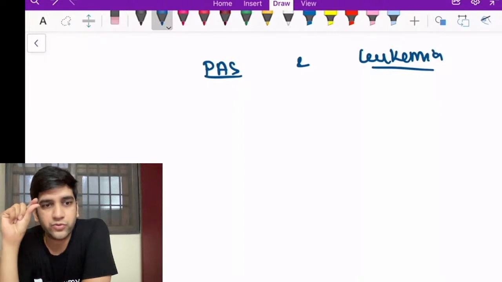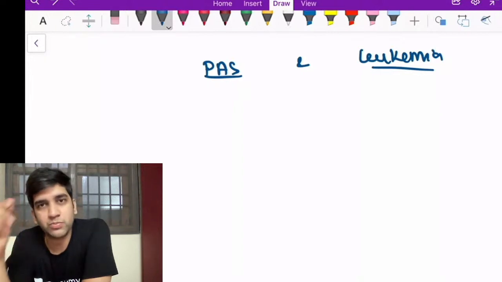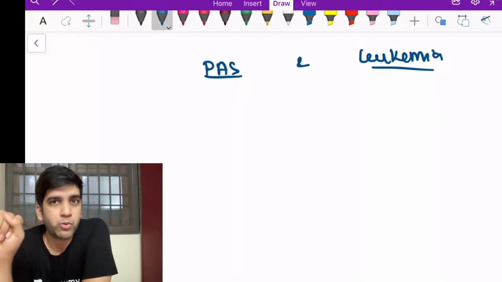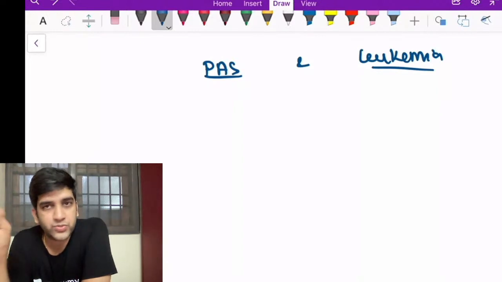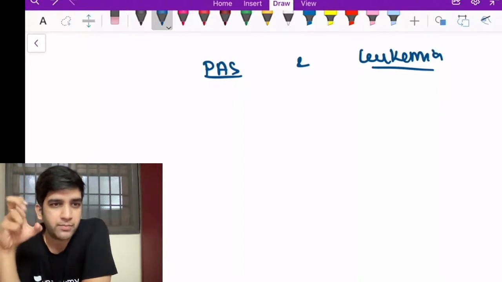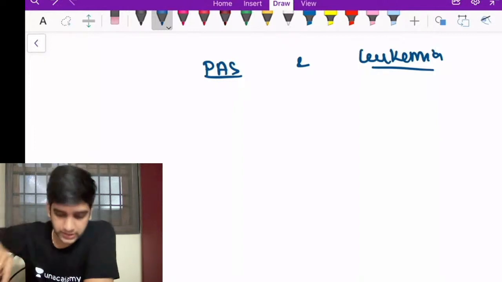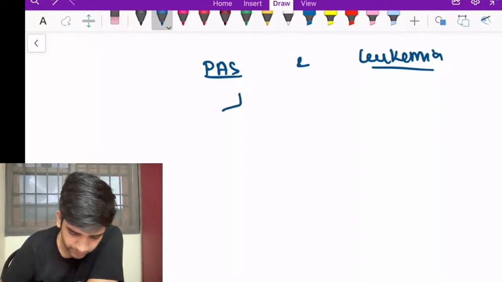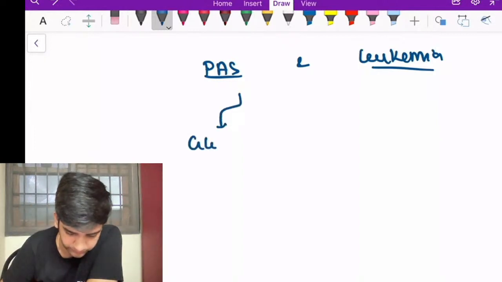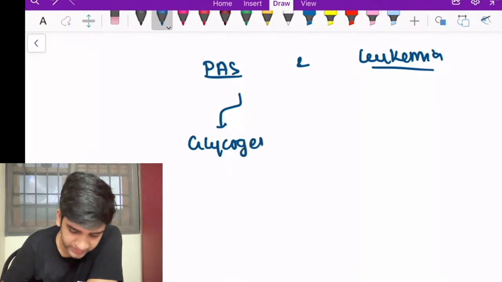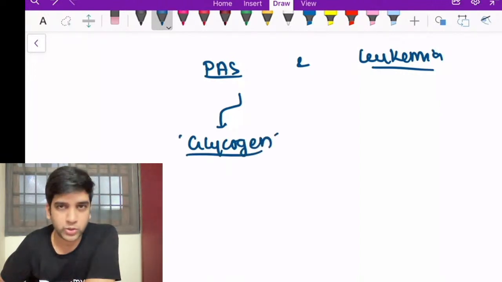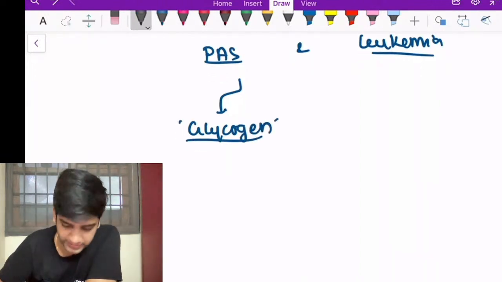So PAS, if you remember general pathology, can be used in multiple places. PAS will be positive for protein. PAS will be positive for glycogen. PAS will be positive for fungal tissue as well, right? PAS can be positive in many places, right? So I'm going to take that PAS and apply it to different blasts. If you remember, PAS is useful for glycogen. We'll take this first and then look at leukemias, at lymphoblasts.